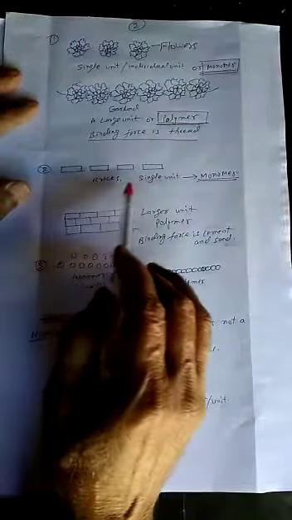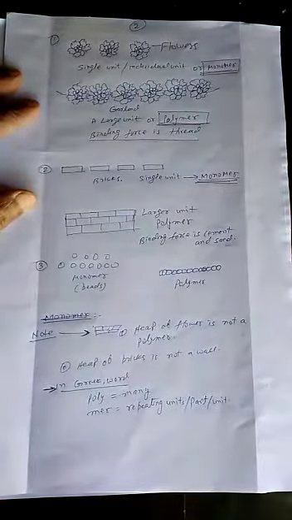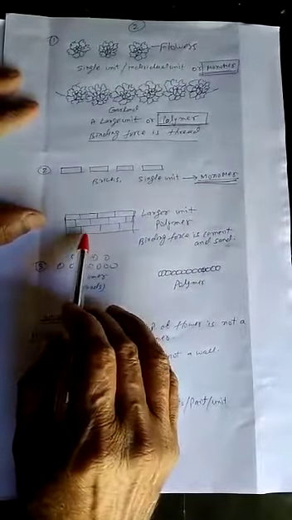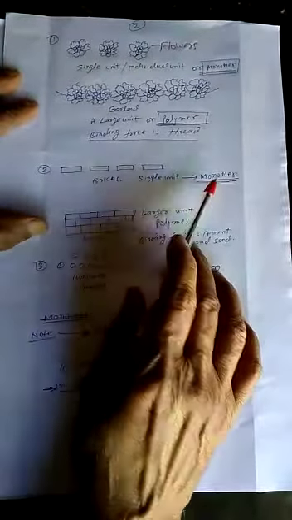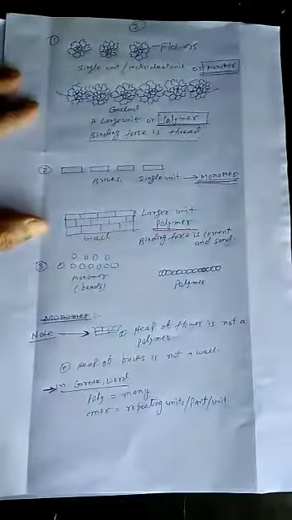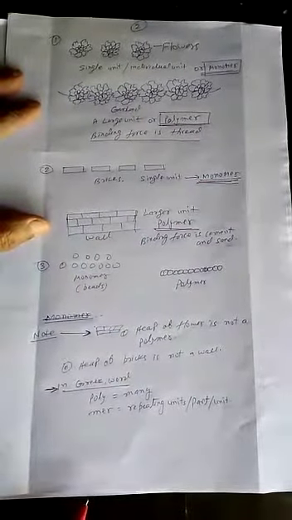Each brick is a single unit or individual unit, and each single brick is known as monomer. When a large number of monomers have joined in a particular fashion, then we have got a wall. This is wall. The brick is the example of monomer, and wall is the example of polymer. This is a polymer.